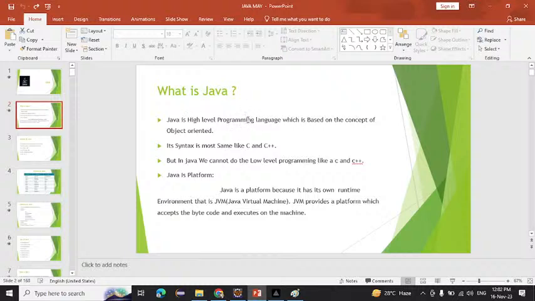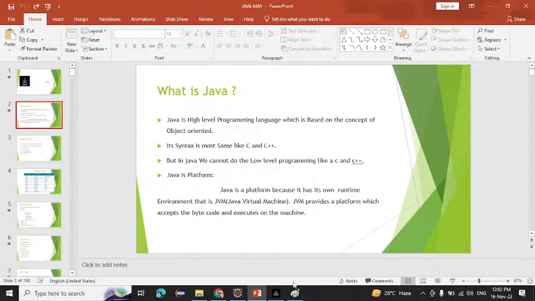So what is meant by programming language? Why are we using a programming language? If you want to communicate with the machine, the machine knows only the binary language. If you want to give any task to the machine, we cannot give it directly. So we have to give it with the help of a programming language.